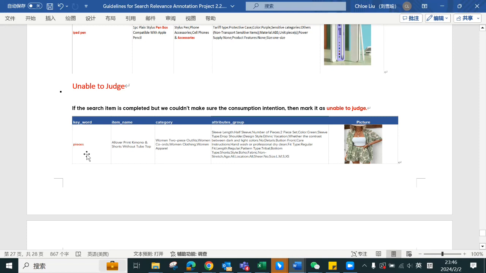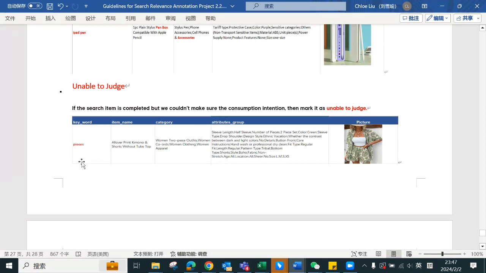It can be pieces of paper, it can be pieces of pizza. This word is very abstract. We don't know what the consumption intention is here, right? So under this circumstance, we can mark it as unable to judge, no matter what products are here.